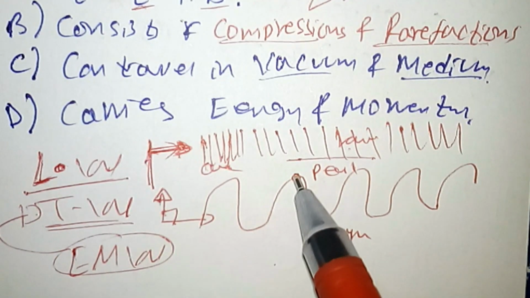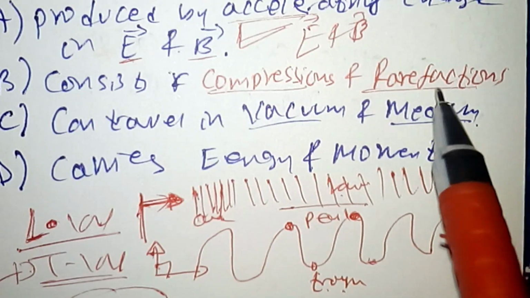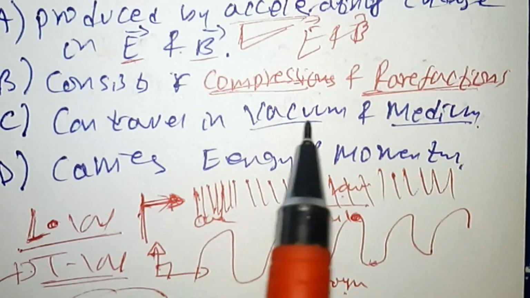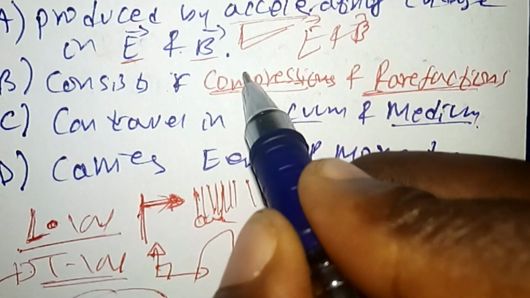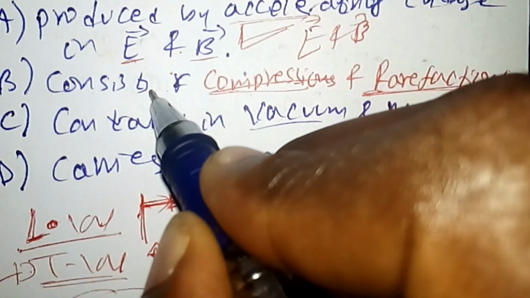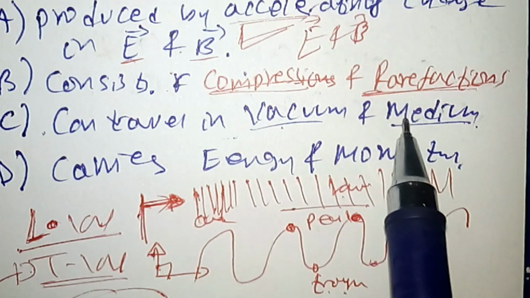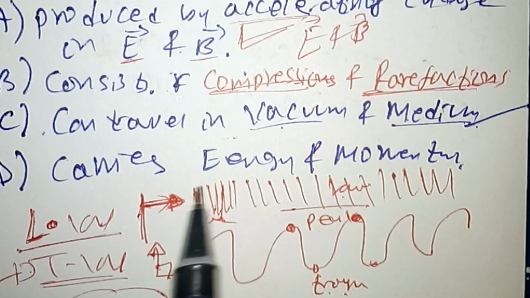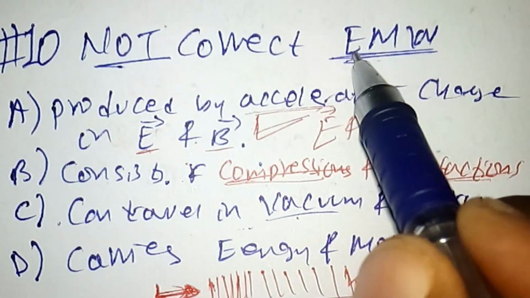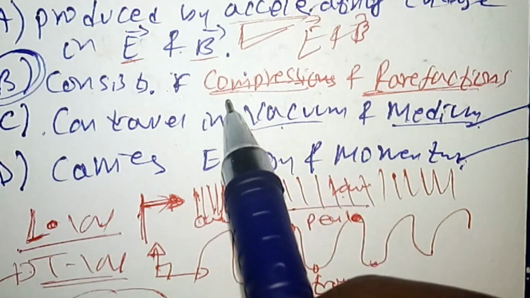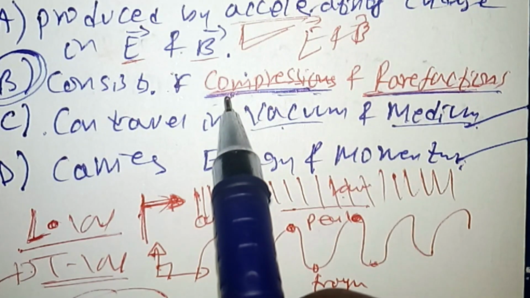It consists of terms like peak and trough, or it has a maximum and a minimum point. The terms compression and rarefaction have no relation with electromagnetic wave because electromagnetic wave is a transverse wave, not longitudinal. So this one is not correct about the electromagnetic wave. C says that it can travel in vacuum and a medium. Still this is true, correct. Carries energy and momentum. It is true. But the only not correct answer concerning electromagnetic wave is alternative B, which is it does not consist of compression and rarefaction. Instead, it consists of a peak and a trough.